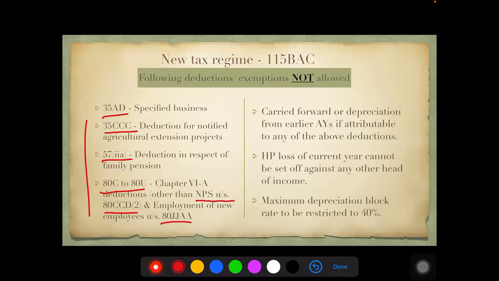Okay, so if depreciation or loss was attributable because of these deductions, that will not now be set off against this. Any house property loss of the current year under 115BAC cannot be set off under any other head. You have to carry it forward and set it off only against house property income. Even the current year house property loss will not be set off, and there is no limit here, like the 2 lakh limit you have under the normal scheme. Maximum depreciation is now restricted to 40% rate. So the rate of depreciation maximum is 40% under all the blocks.